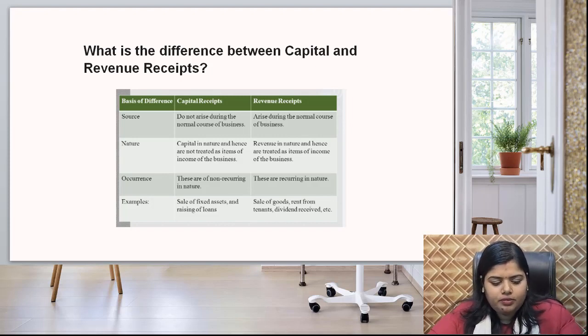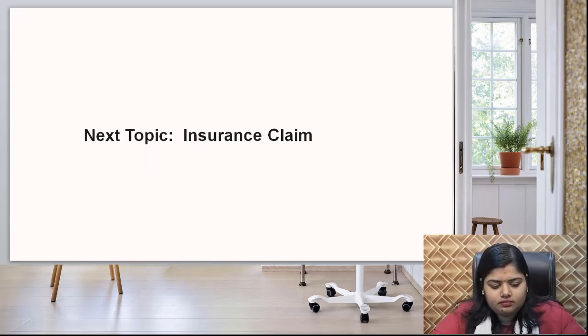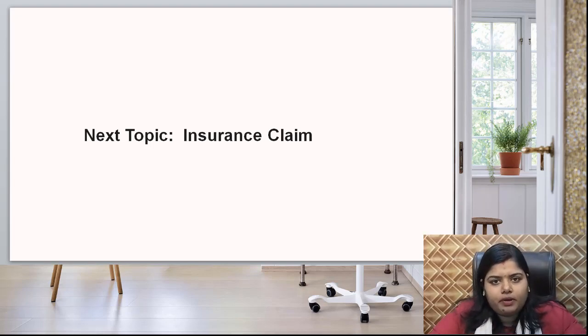Then coming to my next slide, conclusion. Capital receipts result in the formation of new assets for the company and increase the net worth of the business. Revenue receipts are related to the current operation of the business and do not add long-term value to the company. So this is all about the capital and revenue introductory part.